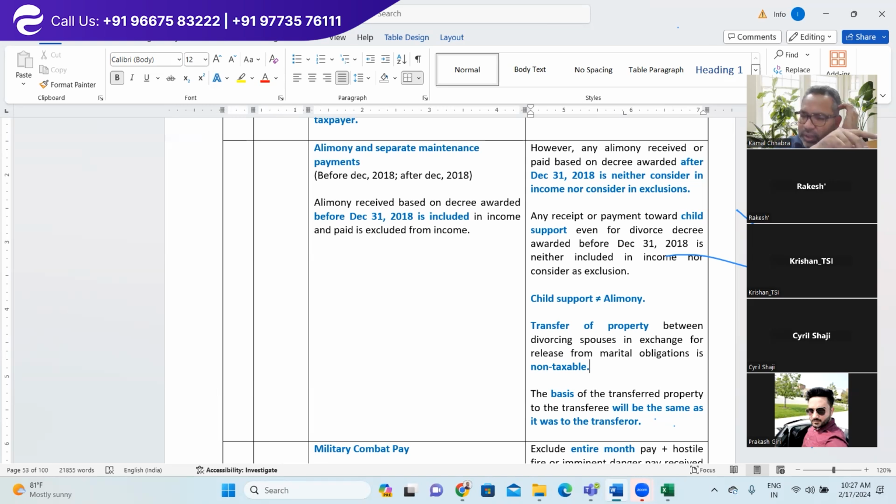Second, if you are transferring any property under the divorce decree for full and final settlement, then the person receiving the property, what should be the basis of the property in his or her hand, right? The basis of the property will be the original basis in the hand of the transferor. Make sense?